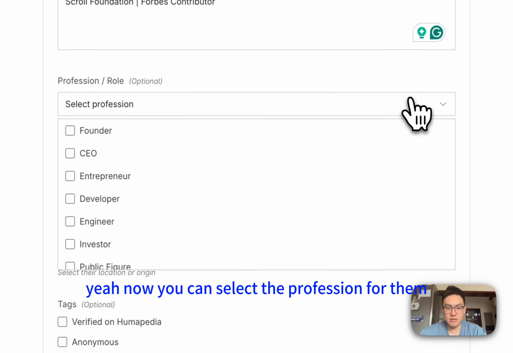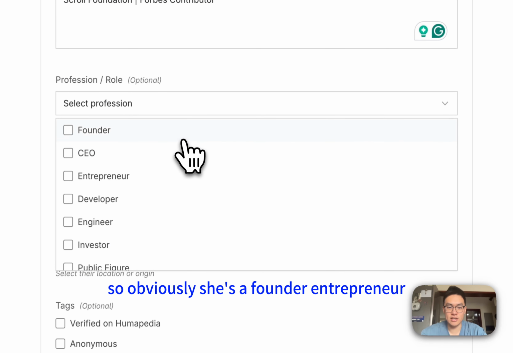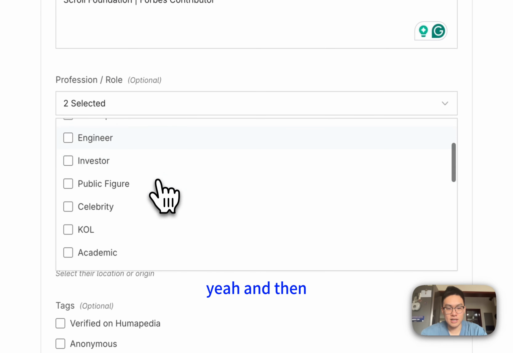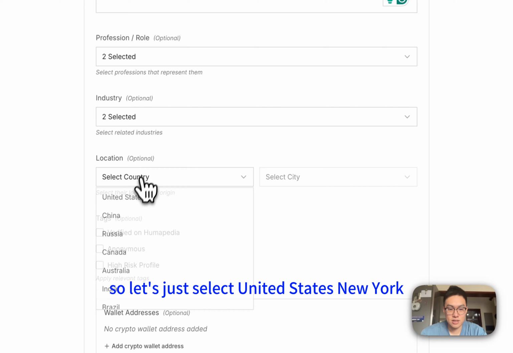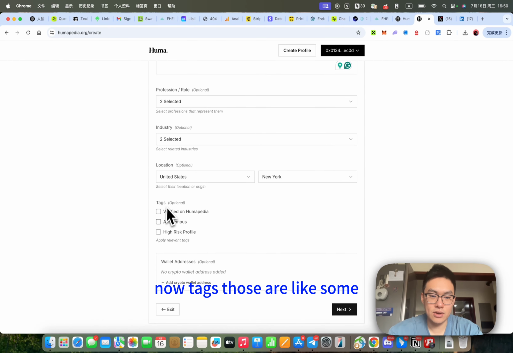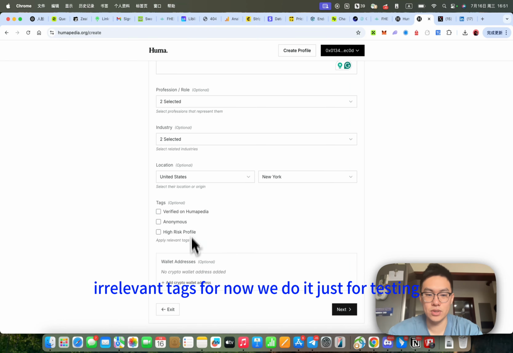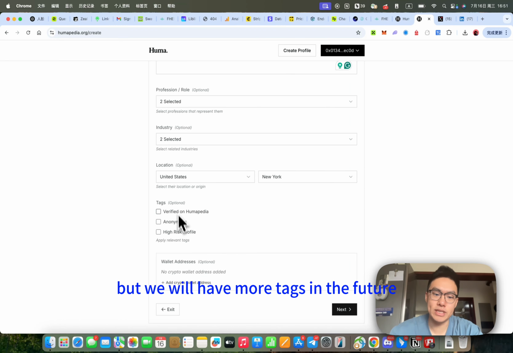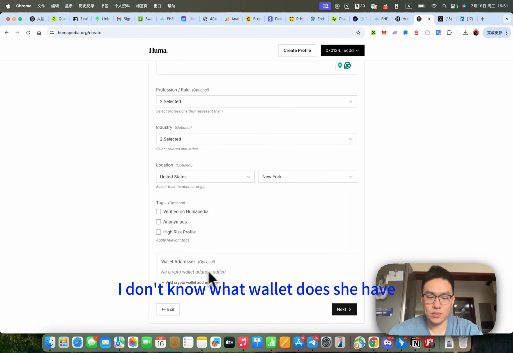Now you can select the profession for them. Obviously she's a founder, entrepreneur. And then industry, let's select technology and finance. Location, let's see, she's in New York, so let's just select United States, New York. Now tags, those are some irrelevant tags for now. We do it just for testing, but we will have more tags in the future. So crypto wallets, I don't know what wallets she has, so let's just keep it as that.